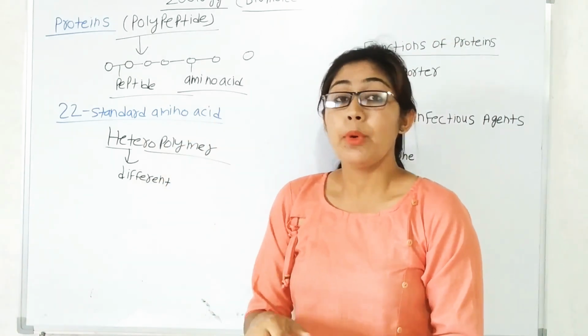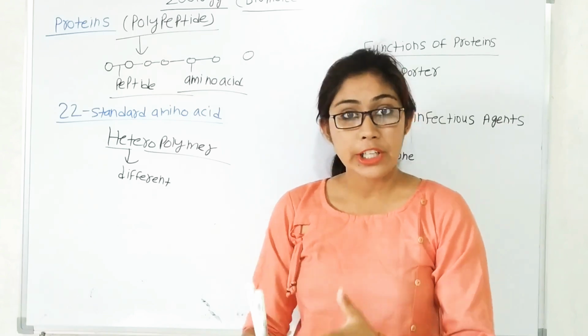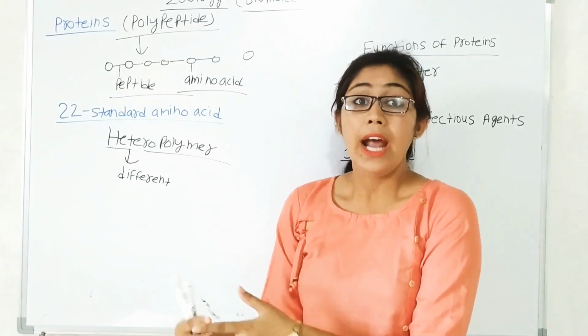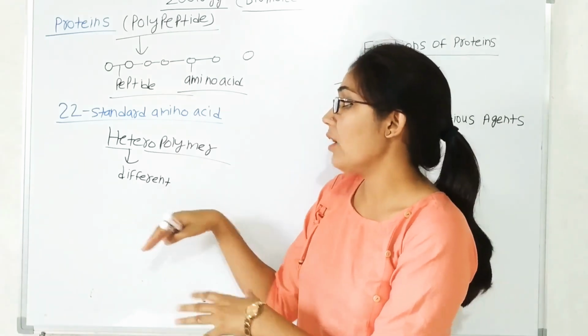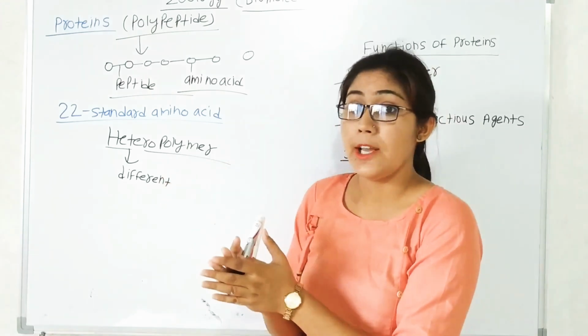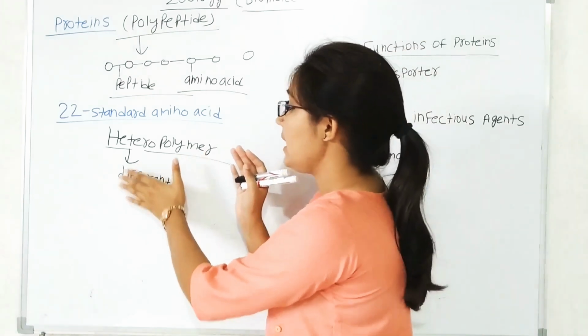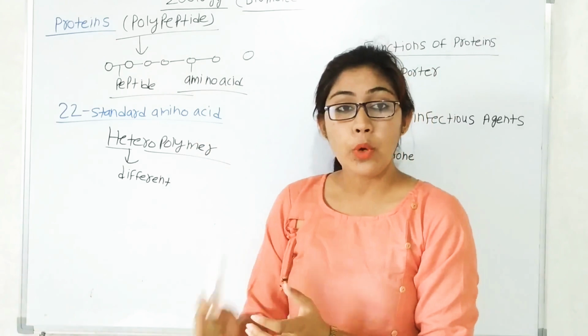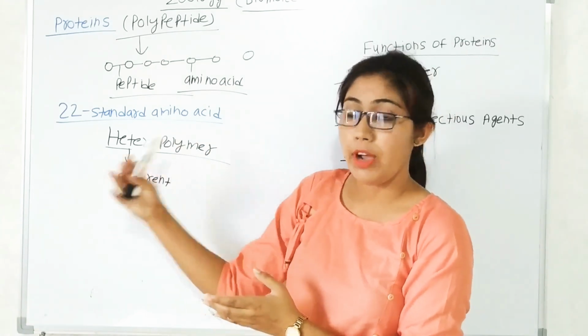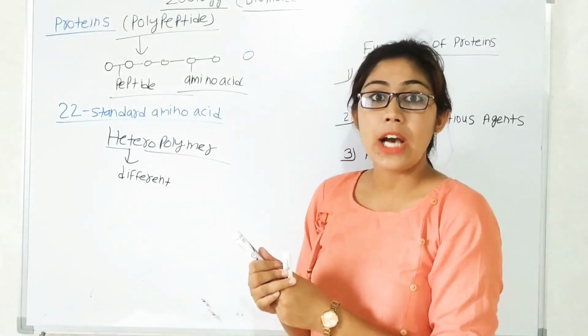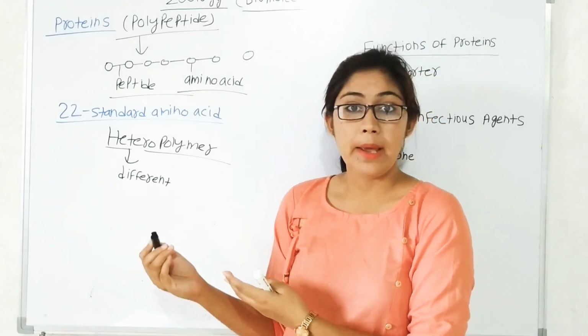Heteropolymer means protein is made up of 22 different amino acids, and all 22 amino acids are different. So we can say the protein is a heteropolymer, meaning protein is made up of different types of amino acids. So there are many examples of these 22 standard amino acids.